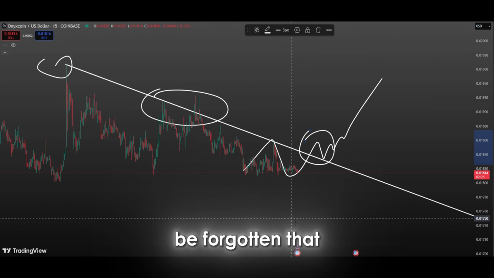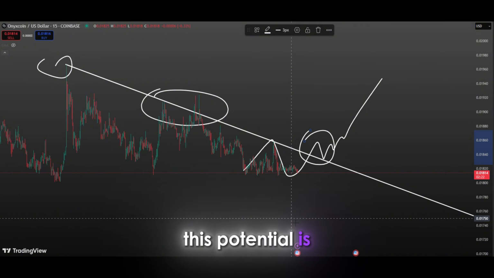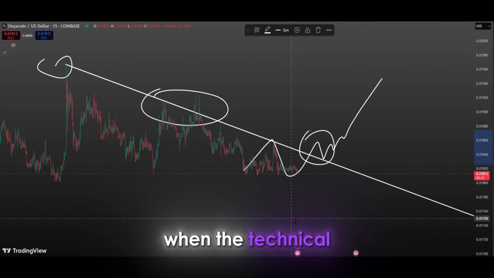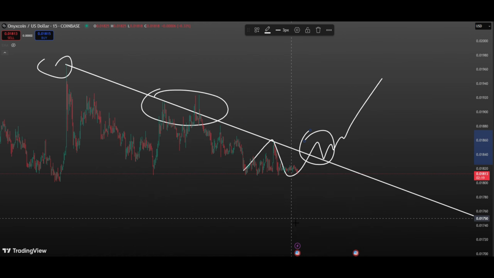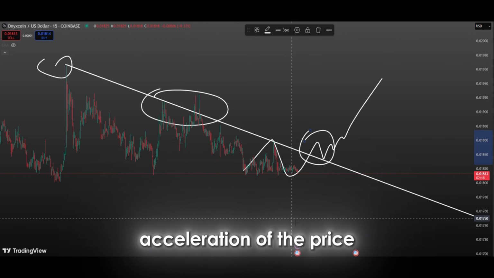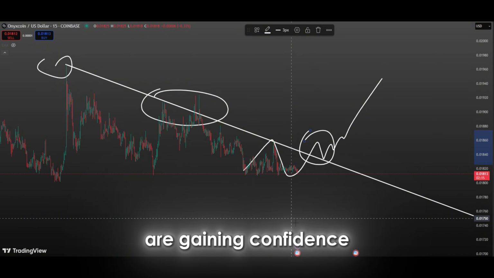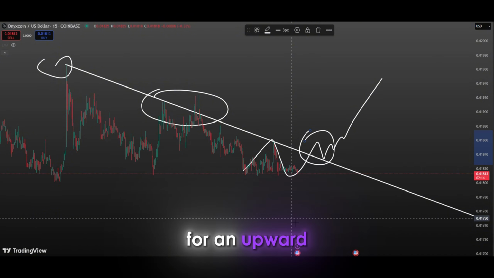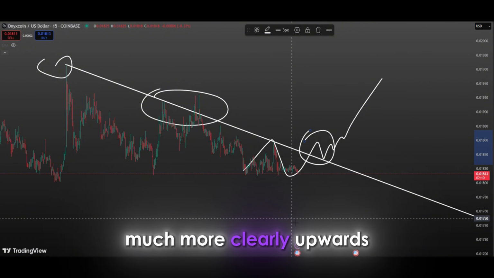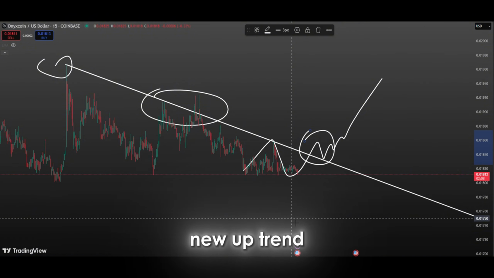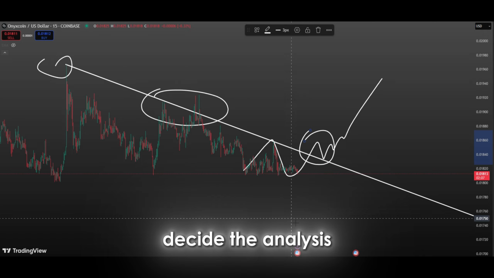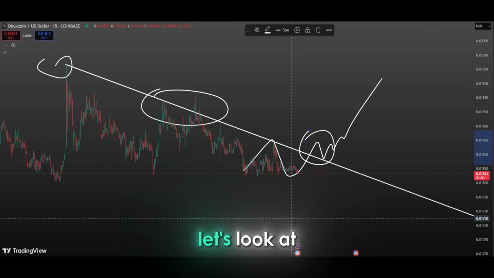It should not be forgotten that behind every downtrend lies the potential for a turnaround. This potential is directly reflected in the prices when the technical structure deteriorates. In particular, the acceleration of the price as it approaches this trend line reveals that buyers are gaining confidence and the foundation for an upward movement is being laid. If this uptrend results in a breakout, the direction of the market could turn much more clearly upwards and signal the start of a new uptrend. But we can't decide the analysis with trends alone. Let's look at other metrics.